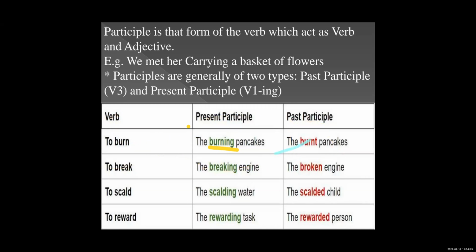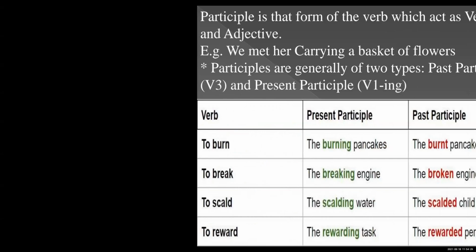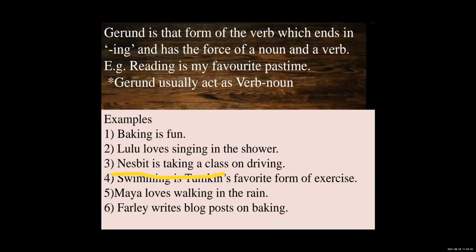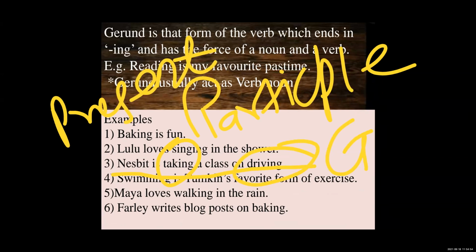Just like in the previous example that we have discussed, students, see here Nesbit is taking class on driving. Here taking is a verb, the full verb. Here it's an action. So here taking is your present participle, and driving is your gerund.